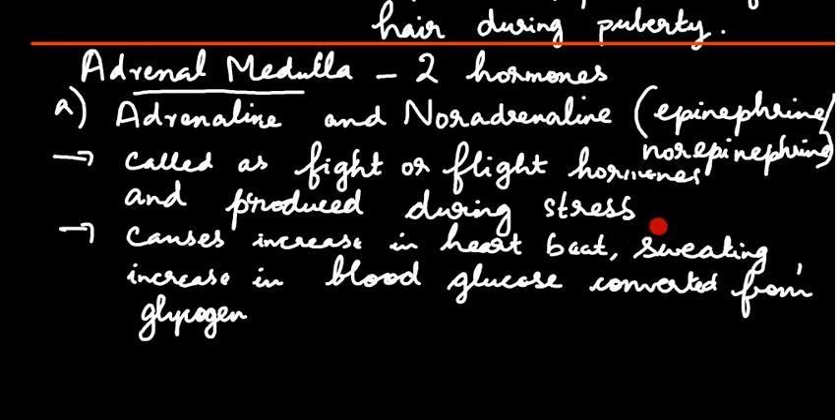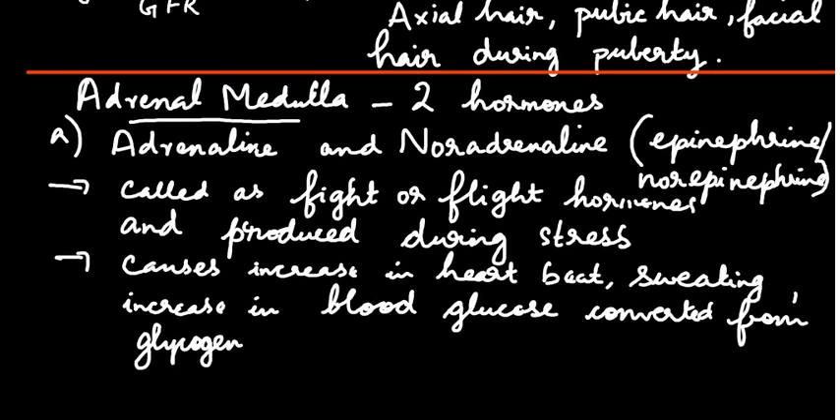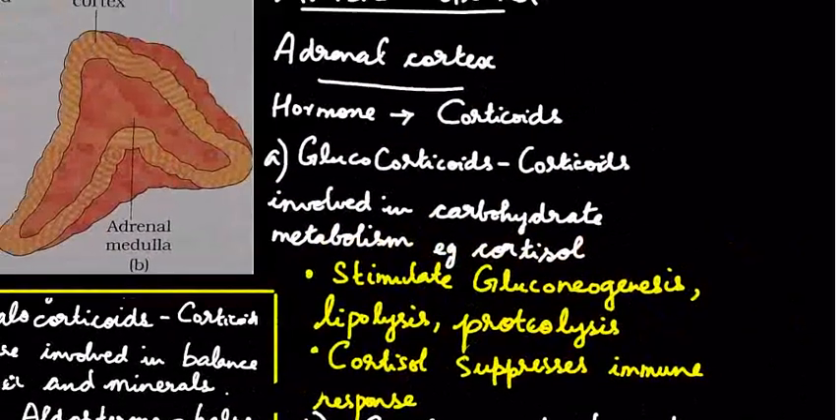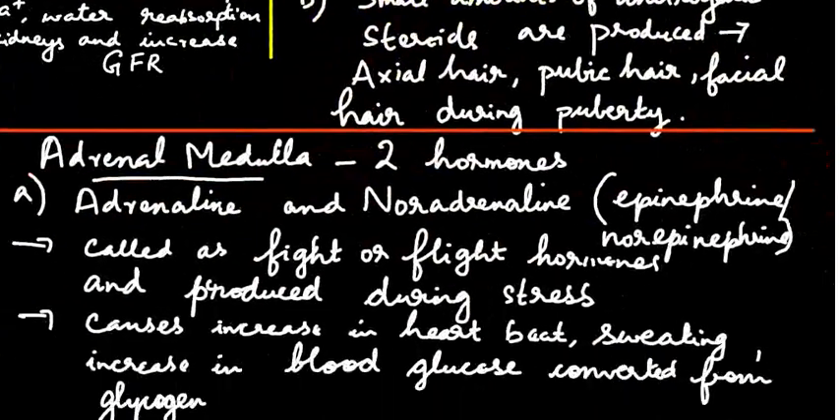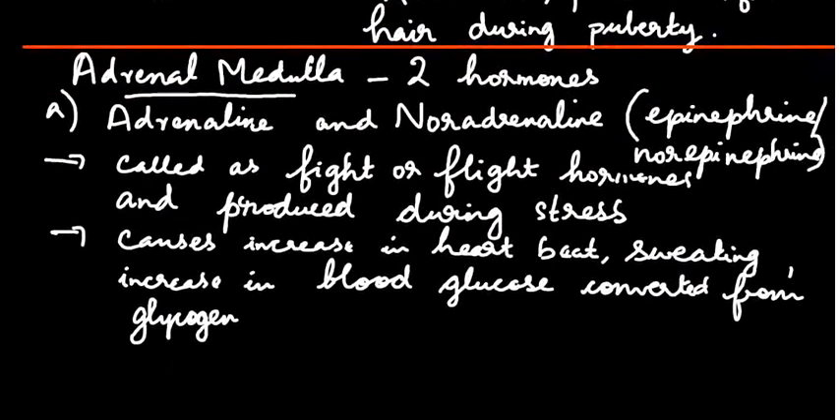So whenever the stress situations are created, blood needs glucose because they need more energy to combat the stress. That causes an increase in heartbeat, sweating, increase in blood glucose, and that too the glucose is getting converted from glycogen in liver. So these are the adrenal gland hormones. Adrenal cortex produces hormones called corticoids, and then adrenal medulla produces hormones like adrenaline and noradrenaline.